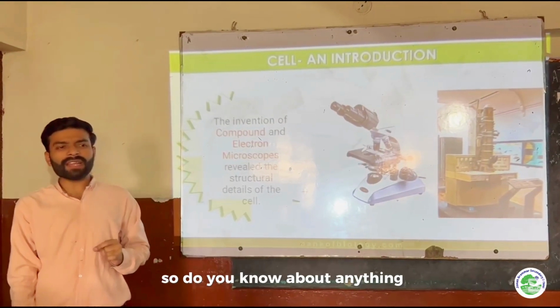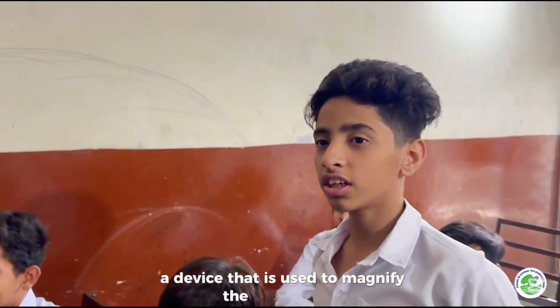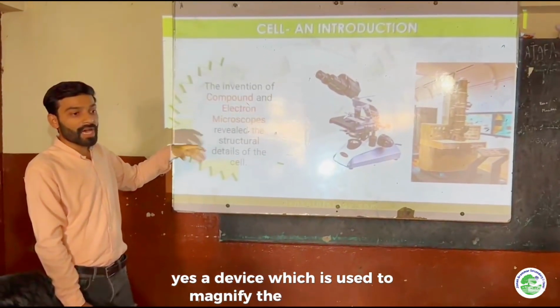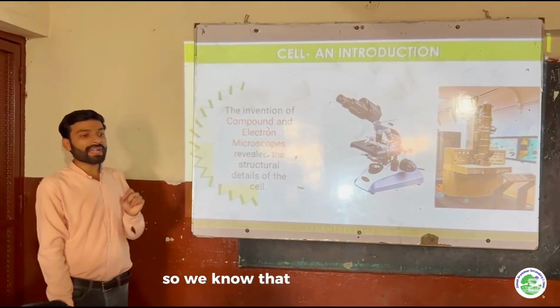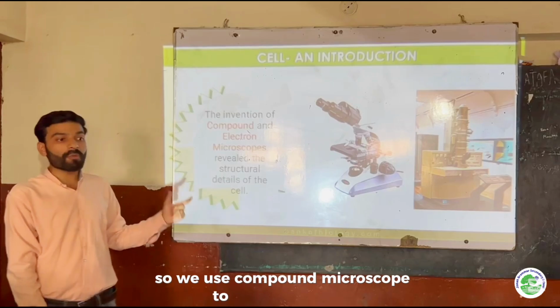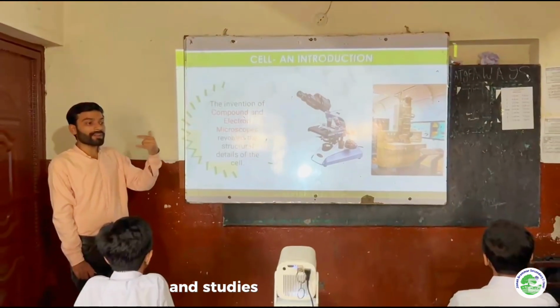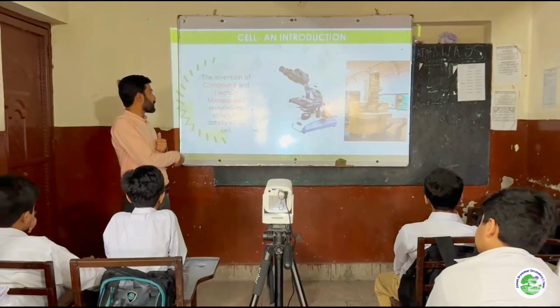Do you know anything about the compound microscope? A device that is used to magnify small objects. Yes, a device which is used to magnify small objects. We know that the cell is a small object, so we use the compound microscope to magnify the cell and study its detailed structure.